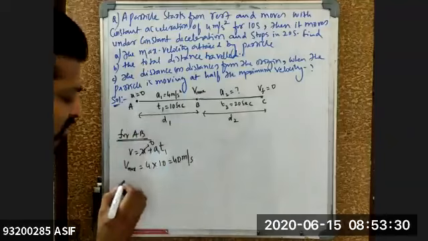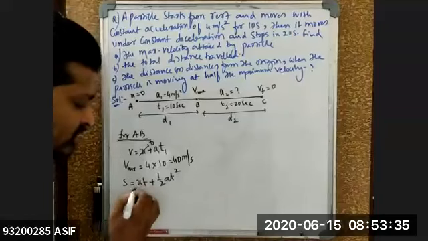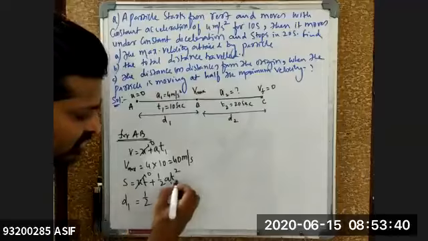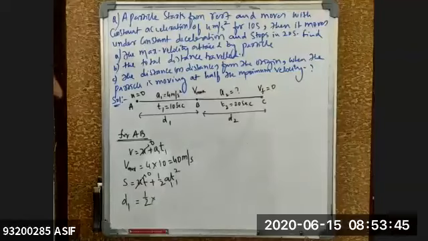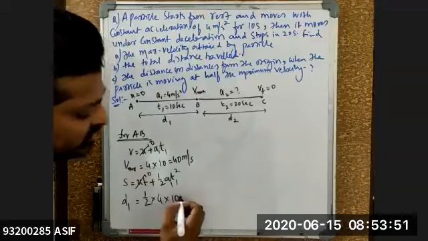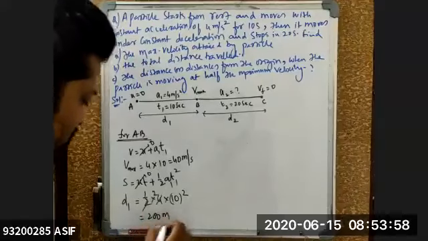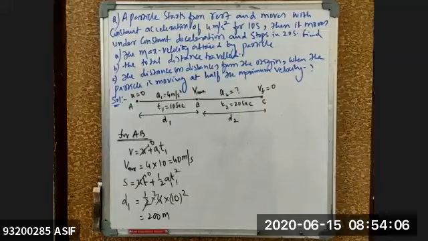Then what is the distance it traveled? S equals ut plus half A t square. Initial velocity is 0, so this distance D1 equals half into A1 into T1 square. A1 is 4 and T1 is 10, so 10 square is 100. Half of 4 is 2, so 2 into 100 is 200 meters. So the distance traveled for the motion from A to B is 200 meters. I hope you're clear with this part of the question.